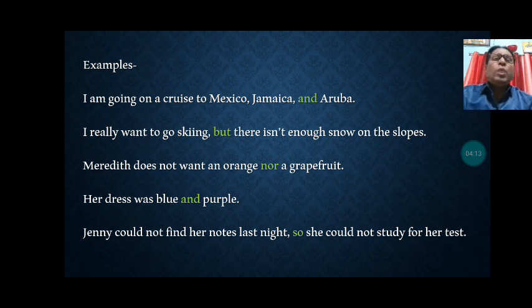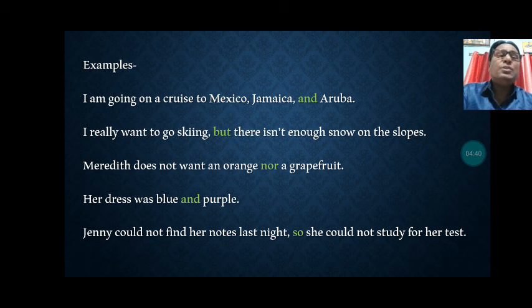I really want to go skiing, but there isn't enough snow on the slopes. Here two sentences are joined: I really want to go skiing, and there isn't enough snow on the slopes. These are joined by the conjunction but.